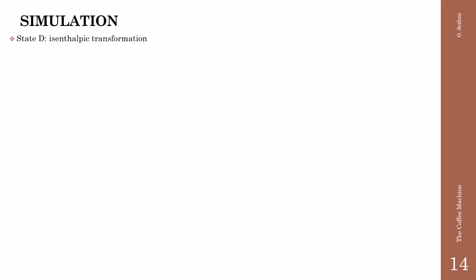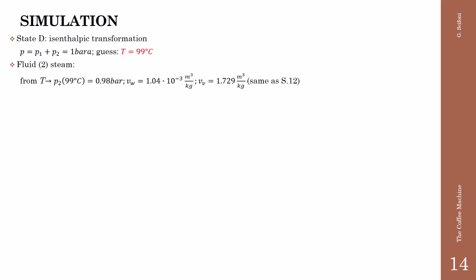For the state D, we consider the isenthalpic transformation, and we know that the pressure is the atmospheric one. We guess for the temperature 99 degrees. And for the steam, we calculate the partial pressure, the specific volume of the water and the specific volume of the vapor, getting the same results as done in slide 12, because we start from the same temperature.